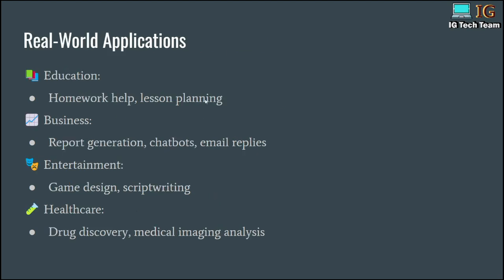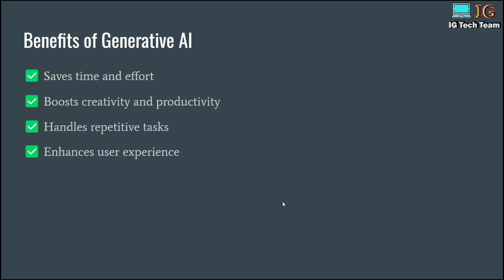And the next one is real world applications. Generative AI is used in education purpose, like homework help. You can ask a question and it will give an answer. Lesson planning, business like report generation, chatbots, email replies. And another one is entertainment purpose, like game design, script writing, and also in healthcare, like drug discovery, medical imaging analysis.